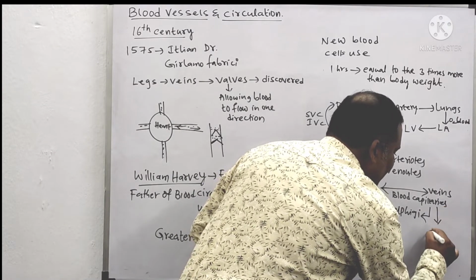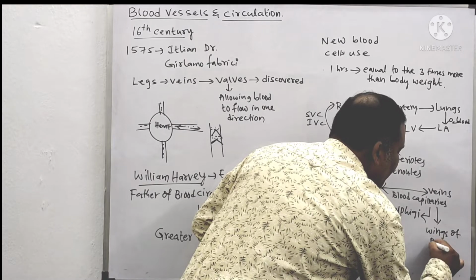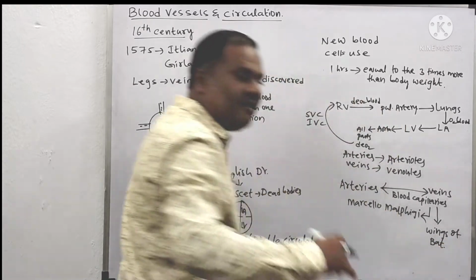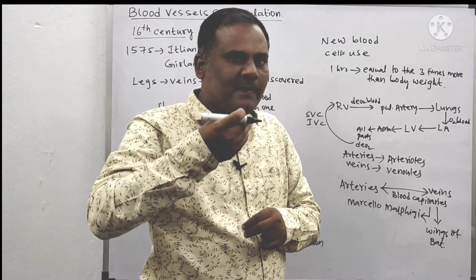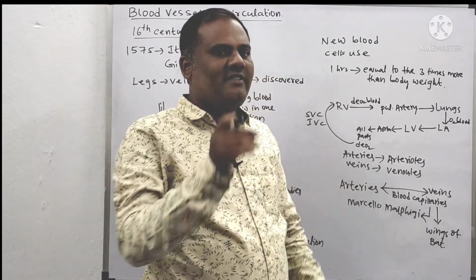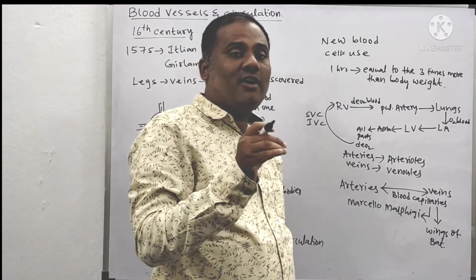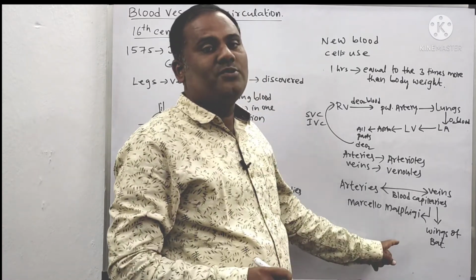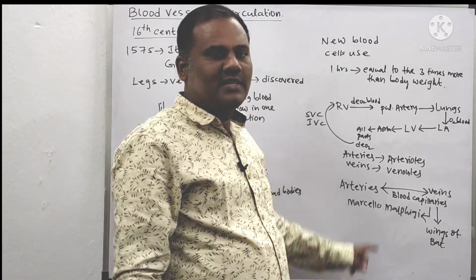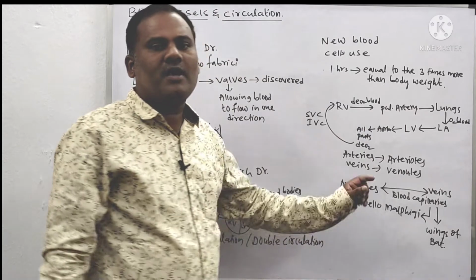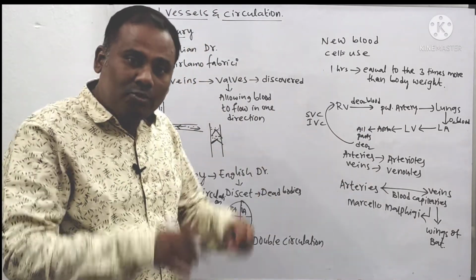He discovered these blood capillaries in the wings of a bat. In the wings of a what, Nana? Bat. Okay. If you open the wings of a bat, on the backside there is a thin transparent layer, Nana. In the transparent layer, we can see some blood vessels also, nerves and blood vessels. And in that, he observed with the help of magnifying lenses. With the help of what, Nana? Magnifying lenses. So by this, the total process of circulation was completed, and this has been accepted up to now.